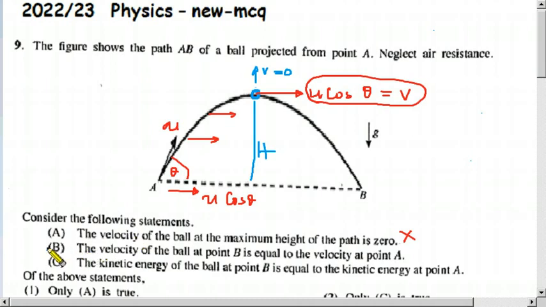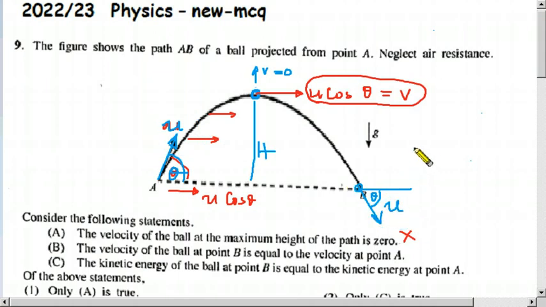Now let us focus our mind on statement B. The velocity of the ball at point B here is equal to the velocity at point A here. Let us check it. The velocity is this one at point A. So say it is u. The angle is theta. Then here, what is the velocity? To this direction, the magnitude is u, that is correct. Theta also correct, but the direction is not the same. This one upside, this one downside.